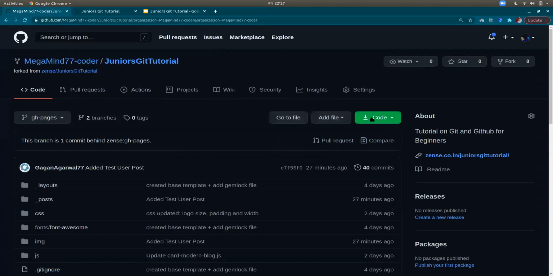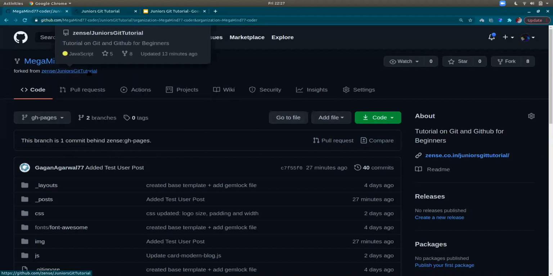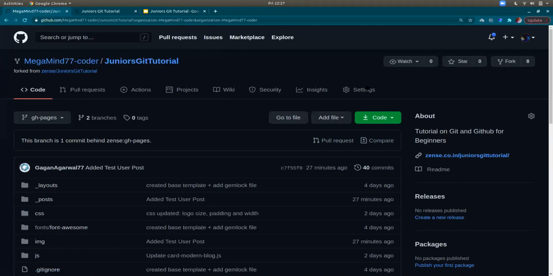So what I will be doing is pushing changes or commits onto the forked version, and then I could create a pull request so that these commits are compared with the main repository, that is the Juniors Git tutorial repository, and then it is merged. So that is what I will be showing right now.